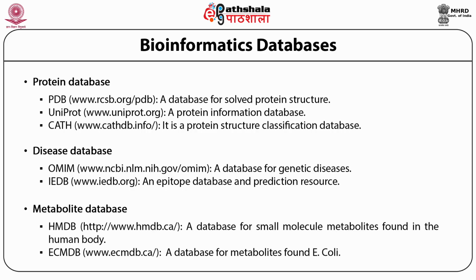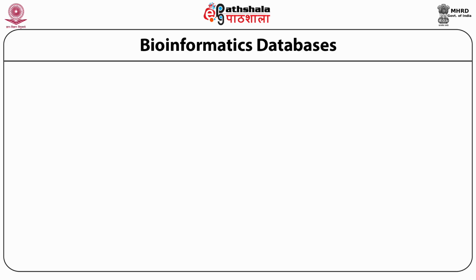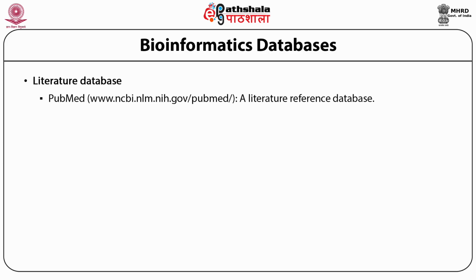These stand for a database for small molecule metabolites found in the human body and a database for metabolites found in E. coli. When you talk about a literature database, you are talking about the publications available on PubMed, which is a peer-reviewed literature reference database.